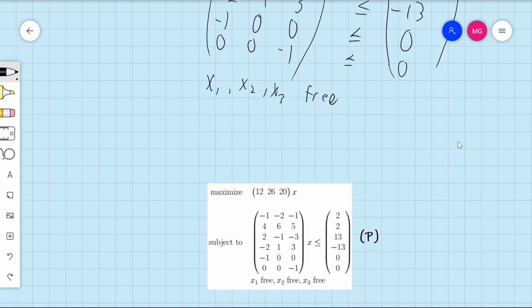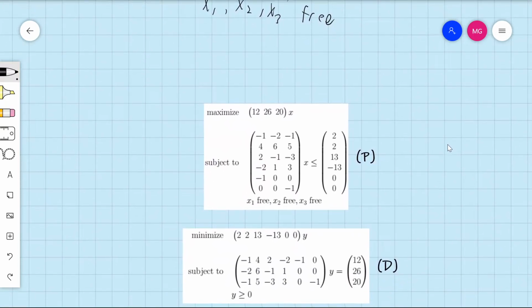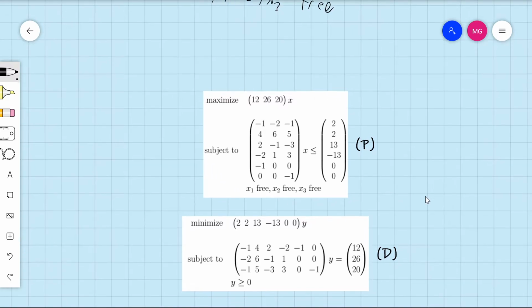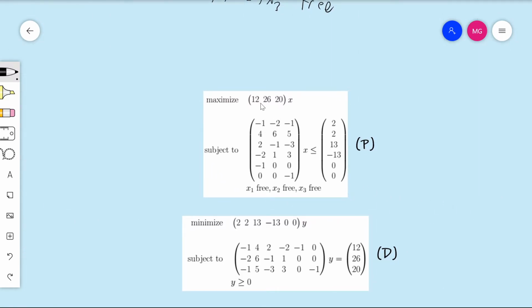Okay, so here it is cleaned up. It's the same thing up top here. Right here is the primal and the same coefficients, 12, 26, 20. And you can see these extra constraints added on down here for the non-negativity of x1 and x3. And then here is the dual below.